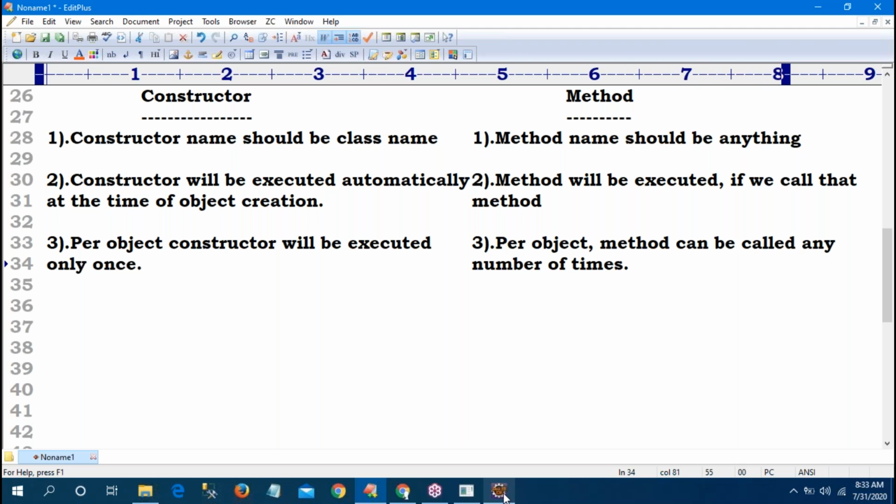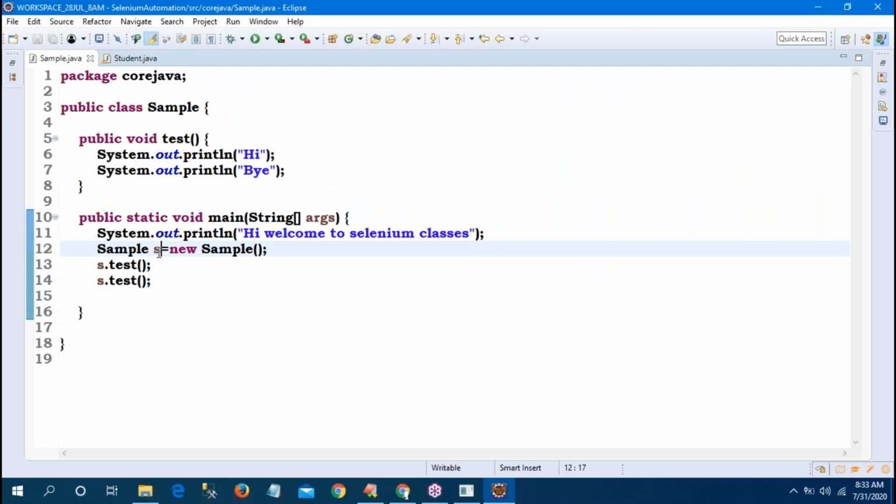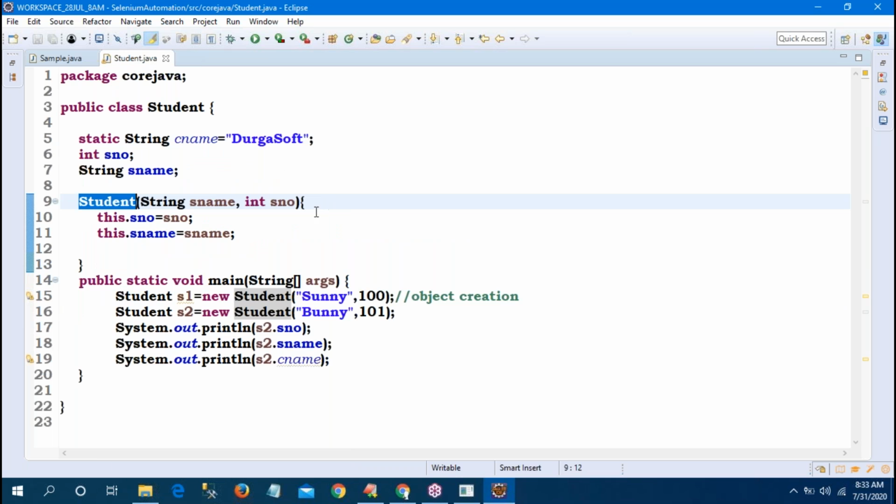See here itself, sir, I am calling the method 2 times. Tomorrow, if you want to call again, you can call 3 times, 4 times, 5 times. But come to the constructor concept, for an object, only once. So that is the difference.